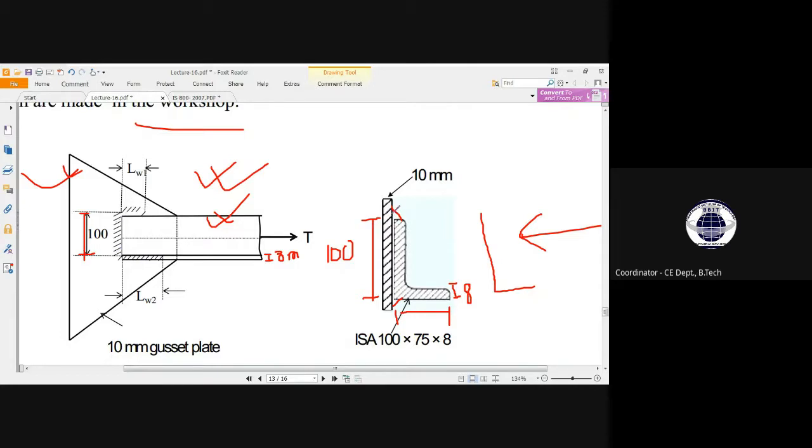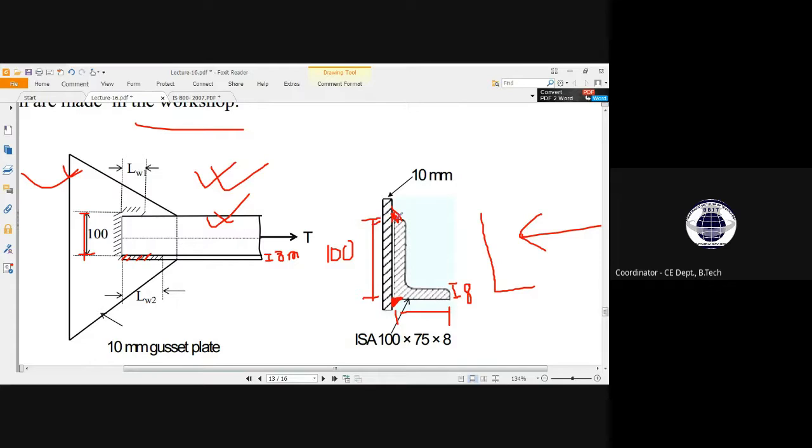In the top there will be welding, and this shaded part is shown here, along with the side of this 100 millimeter.